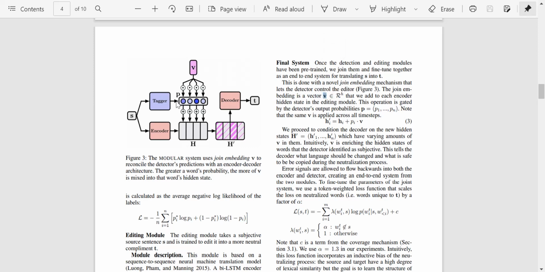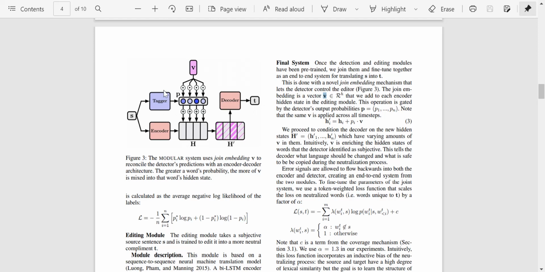So you multiply v with all the probabilities and get the values, and then you add it to the hidden states. So you have h dash which we discussed here, and then that h dash goes to the decoder which generates the output.